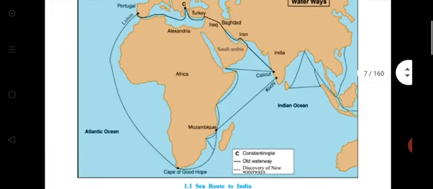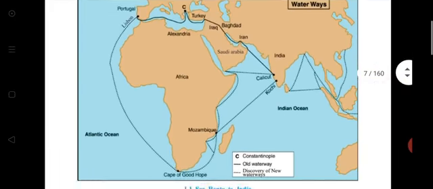Then see the sea route. First, the old route: Portugal to Turkey, Baghdad, Iran, Kalitak, and India. And the new route is from Lisbon to Cape of Good Hope, then Mozambique, and directly to Kochi or Kalitak and to India. Clear? Good.